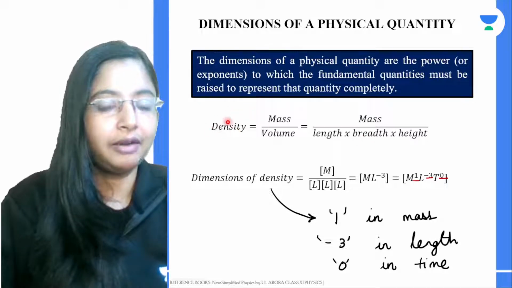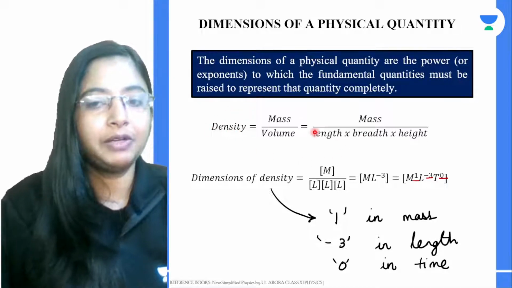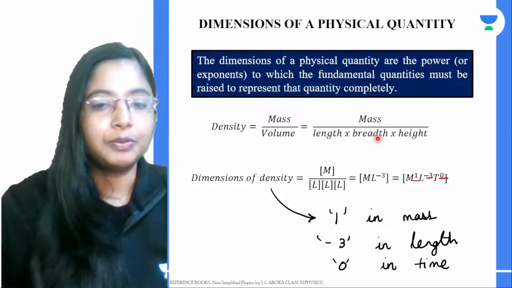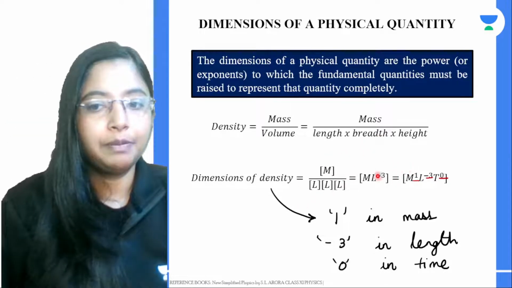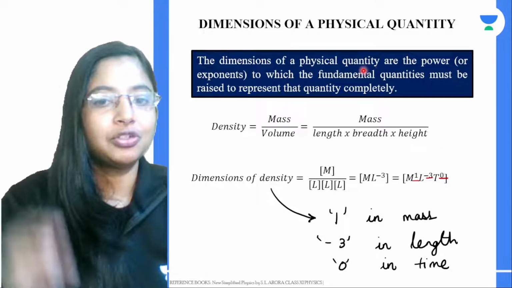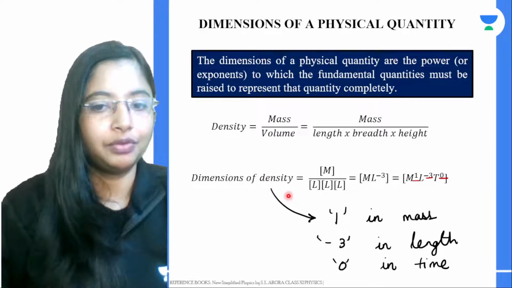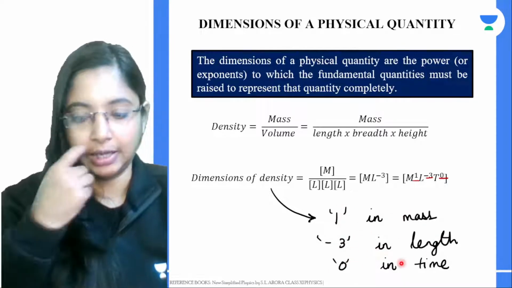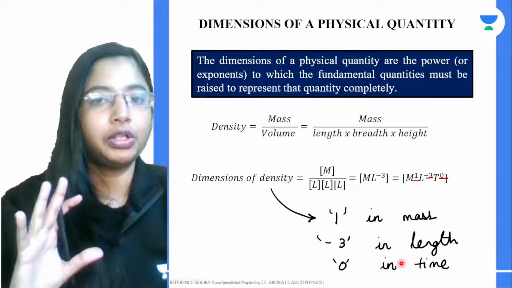See, this is a derived physical quantity, right? After that, substitute the dimension for the same, and the power terms that you're getting in each of these cases are called the dimension of that particular quantity. So the dimension of density is 1 in mass, -3 in length, and 0 in time. Okay, so this is all about your dimension.